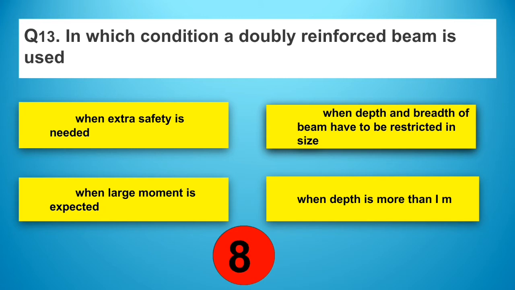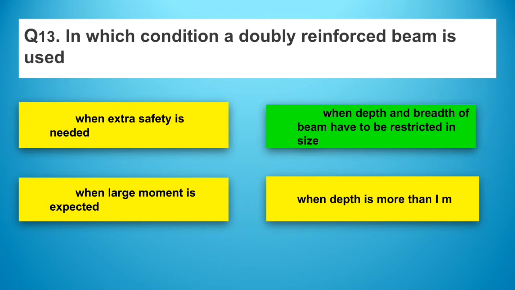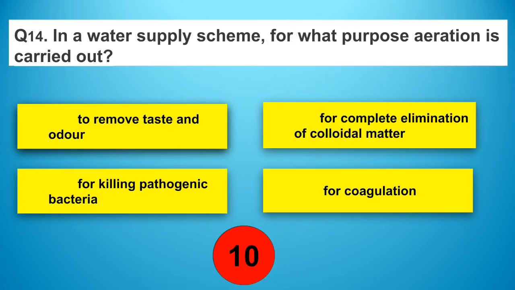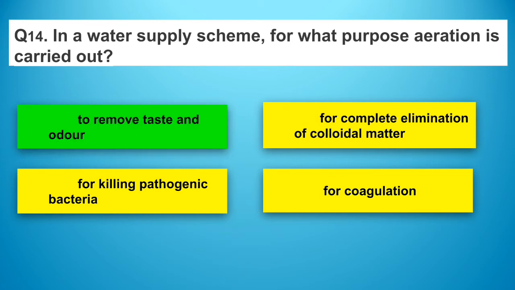In which condition a doubly reinforced beam is used? Answer: option B, when depth and breadth of beam have to be restricted in size. In a water supply scheme, for what purpose aeration is carried out? Answer: option A, to remove taste and odor.